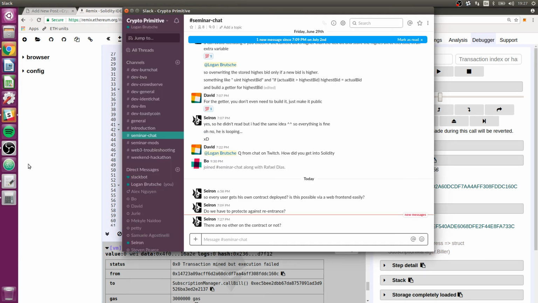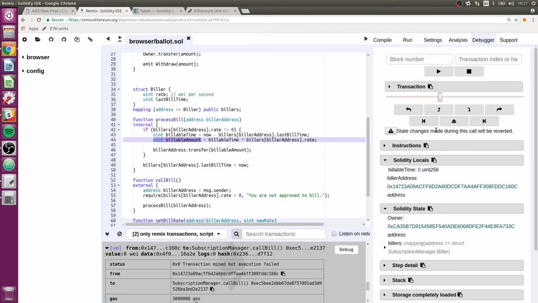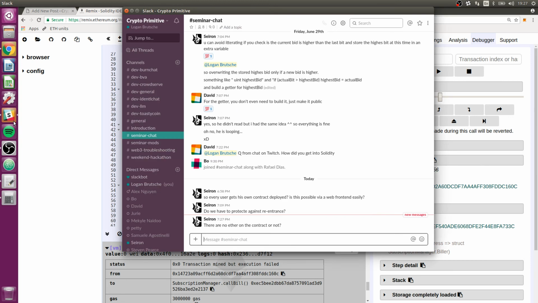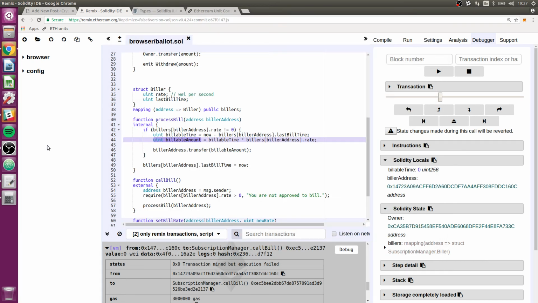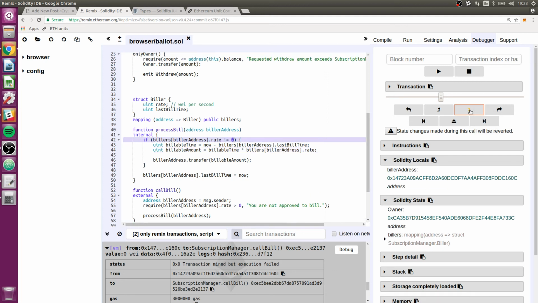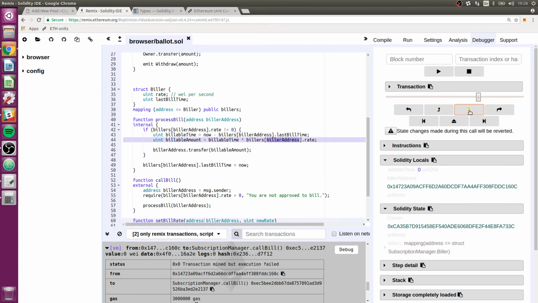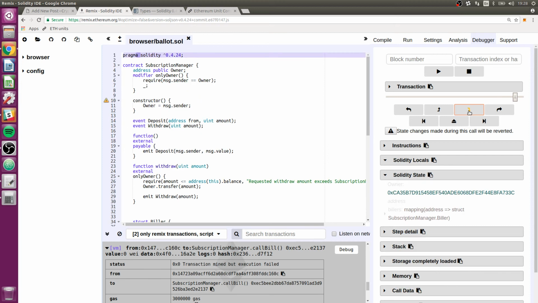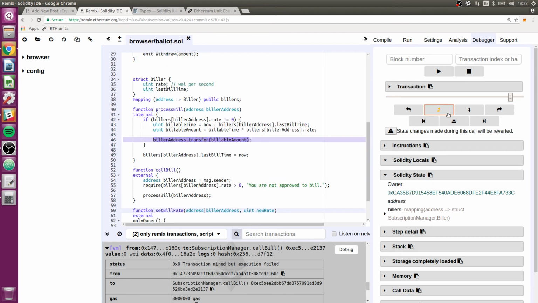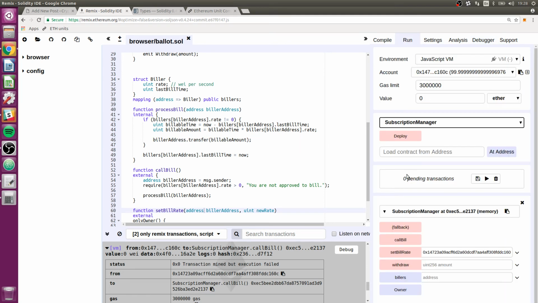Got a message on Slack. Oh, yeah, there's no ether. Well, that will certainly make it fail. That's true, Sayron. We didn't actually put anything into this billable contract, so I bet as we go on, that'll be what fails. Transfer. I bet this. Yep. Oh, wait. I don't know what it's doing here. This seems weird. It seems like a bug in the debug thing, because it doesn't make sense that it's going up there. Well, in any case, certainly it would fail if there's no ether in it.